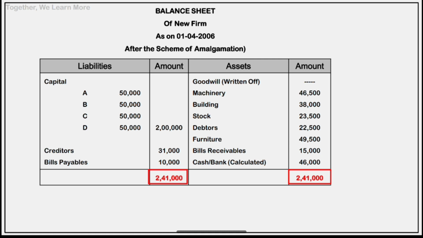So this is how you can solve the practical example related to amalgamation of partnership, wherein we have a case of absorption, where we had prepared partners capital account, profit and loss adjustment account, and business purchase account. Clear?